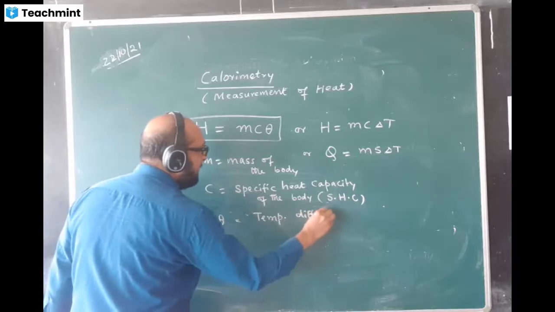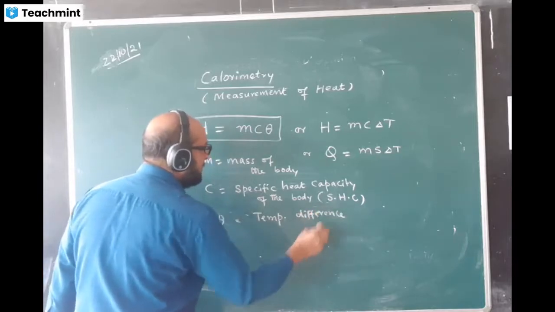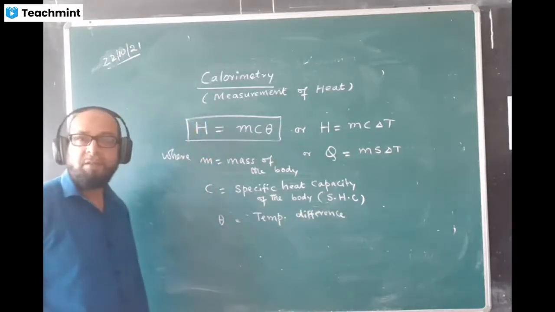It depends upon the temperature difference also, the temperature difference or rise of temperature.